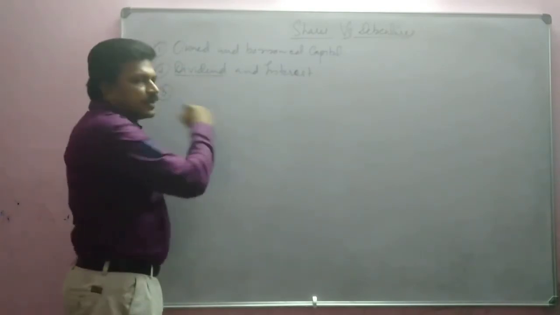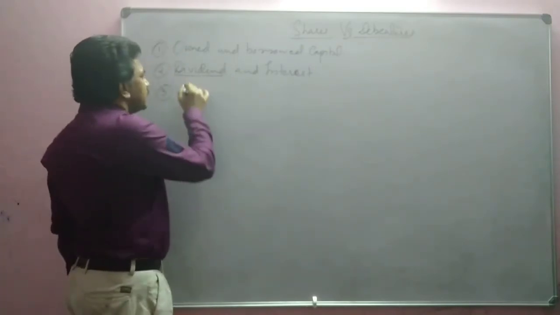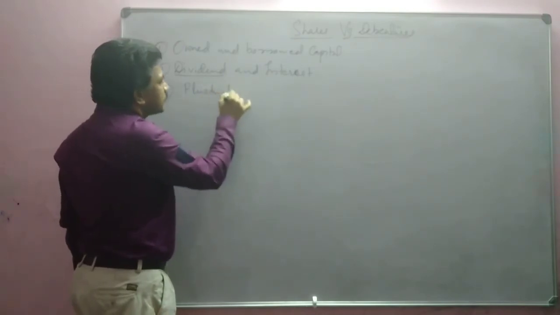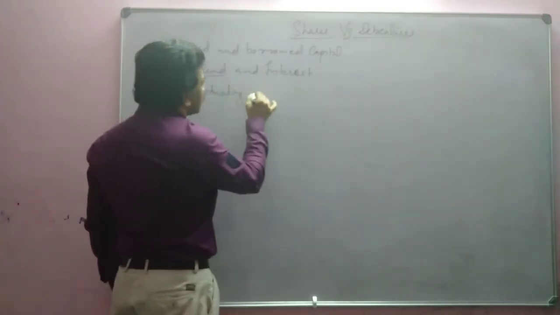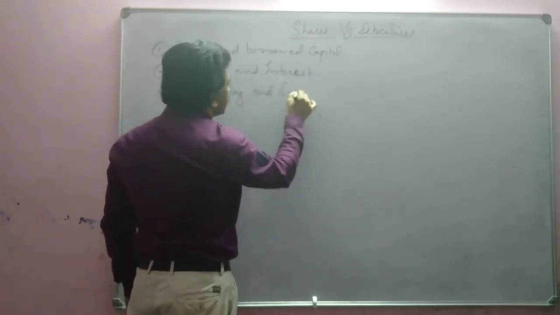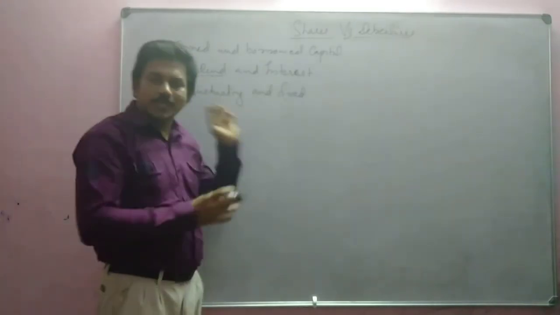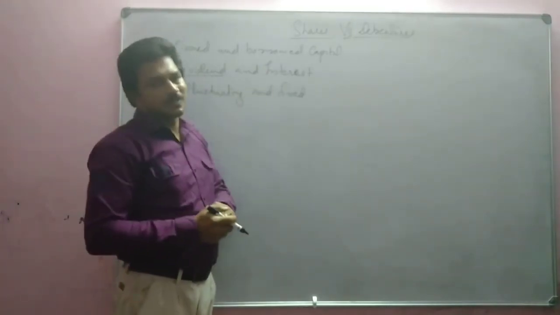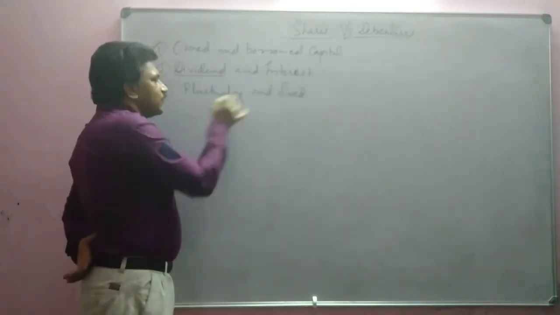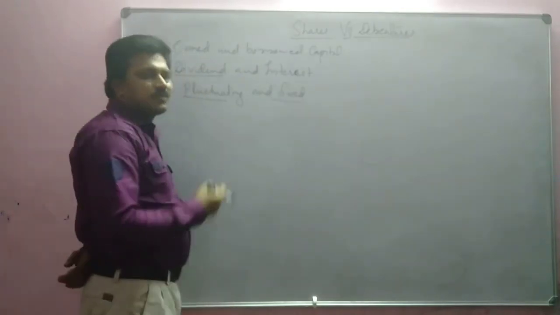Then next, the third one: this dividend and interest, whether it is fluctuating or fixed. We have told that shares will get dividend and debentures will get interest. Out of this, one is fluctuating and one is fixed. What is fluctuating and what is fixed?